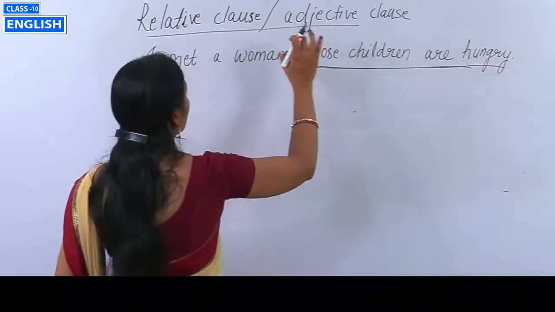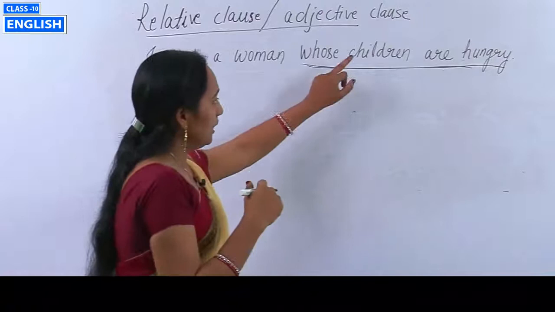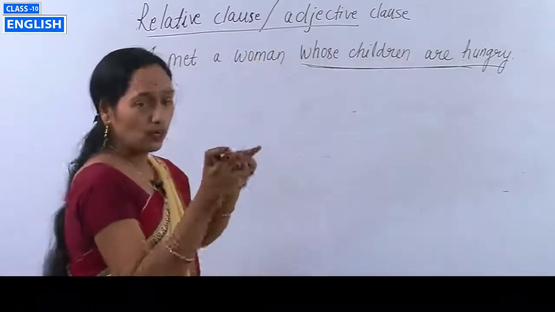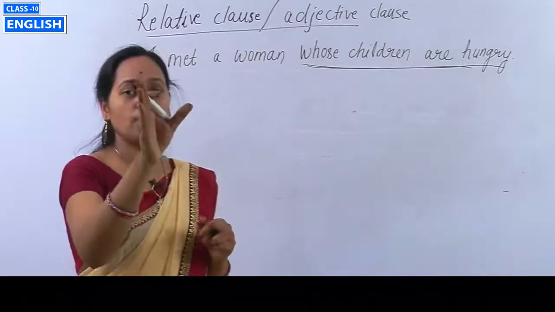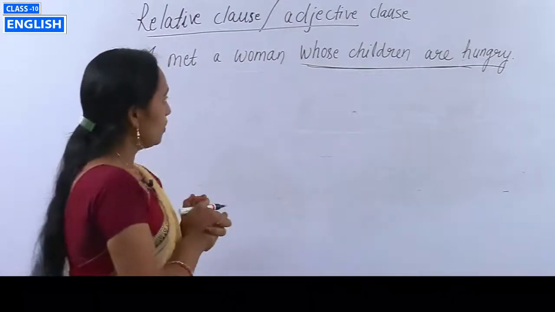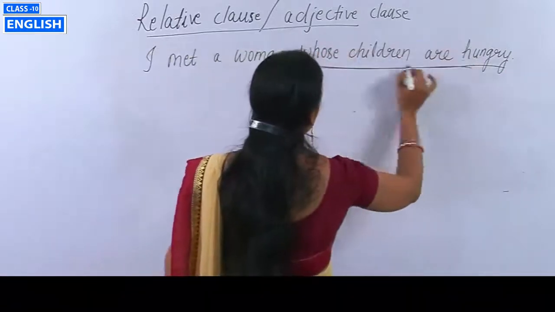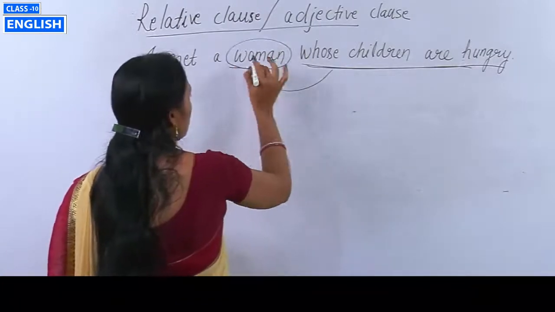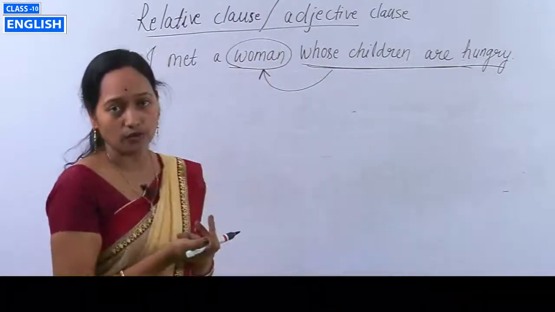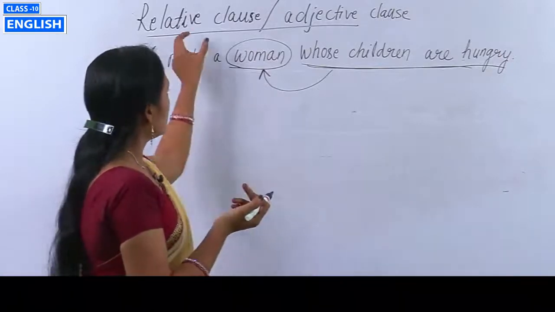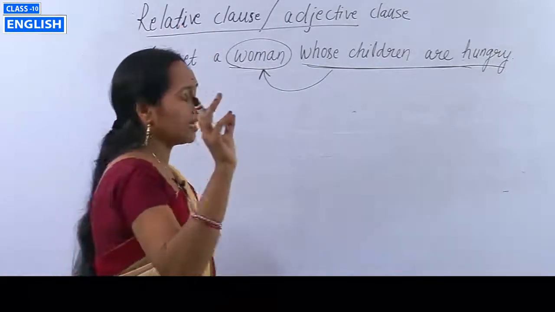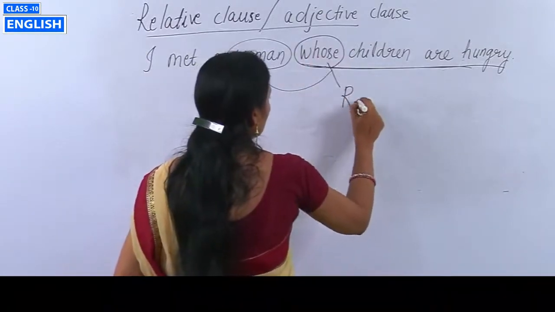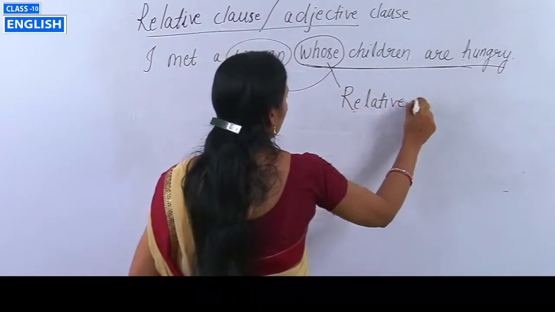This is your relative clause, as it tells about whose children are hungry. I met a woman. That specific woman's children are hungry. So here this relative clause speaks about the woman, or it modifies the noun. And again students, this relative clause starts with a relative pronoun. Here the relative pronoun is whose.